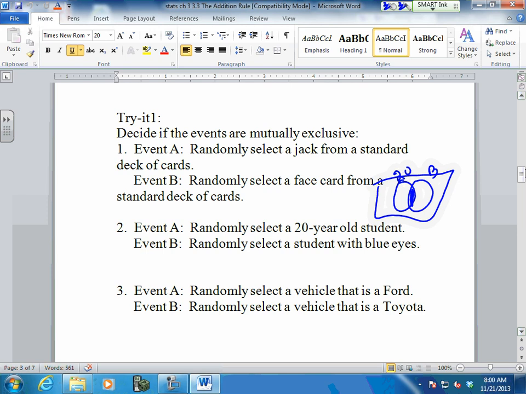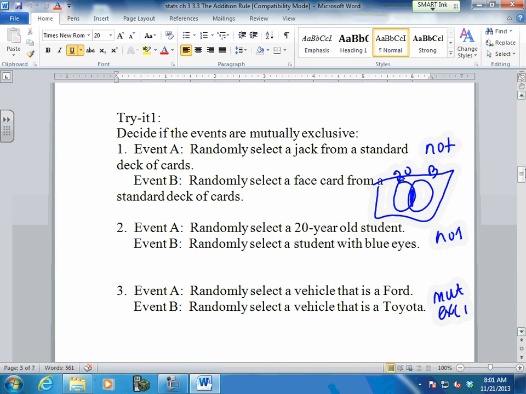Randomly select a vehicle that is a Ford, that's American. Randomly select a vehicle that's Toyota, that's Japanese. They are mutually exclusive. If they don't have the Venn diagram overlap, they would totally be, either it is a Ford or it is a Toyota. These guys are mutually exclusive. This one not mutually exclusive. This one not mutually exclusive.